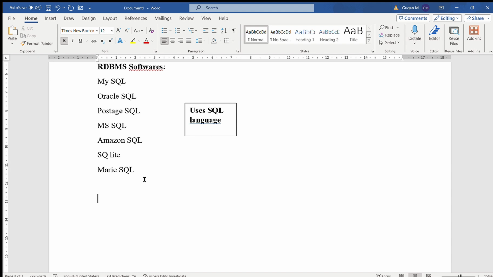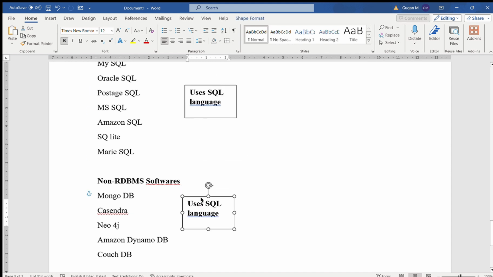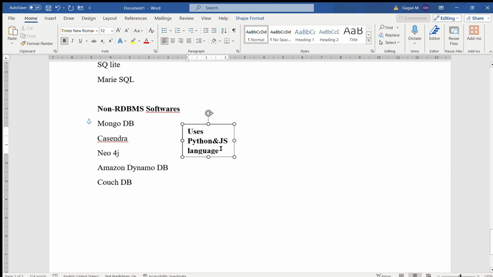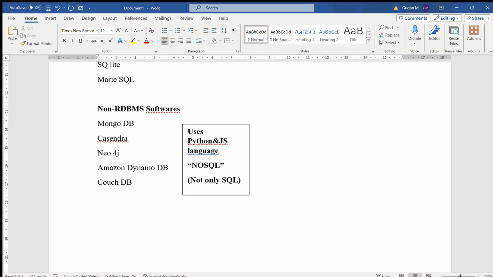Next, non-RDBMS softwares. What are the non-RDBMS softwares? MongoDB, Cassandra, Neo4j, Amazon DynamoDB, and CouchDB. These are the non-RDBMS softwares which use Python and JavaScript to access the data. Simply it will be known as NoSQL. That is, NoSQL means not only SQL, using Python and JavaScript we can retrieve the data in these softwares. Next, we are going to learn about the history of SQL.